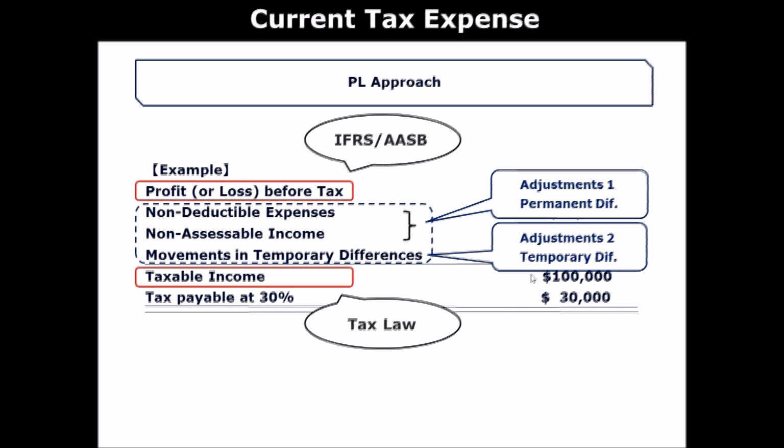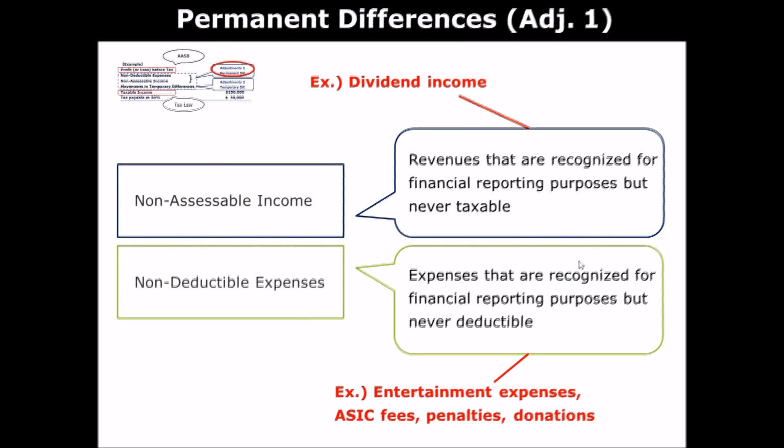The first adjustment is called permanent difference, which is a combination of two items. The other is adjustment 2, which is called temporary difference. So what is permanent difference? Permanent difference comprises two items. One is non-assessable income, which means revenues that are recognized for financial reporting purposes but never taxable. For example, dividend income is not assessable, so it's not included in the income tax calculation on the tax return.